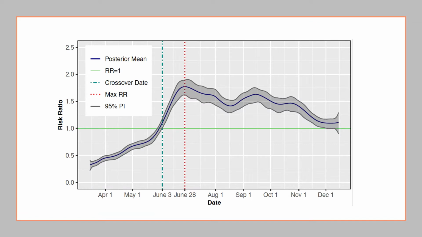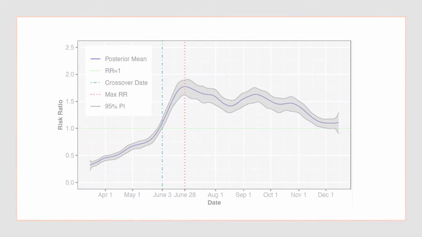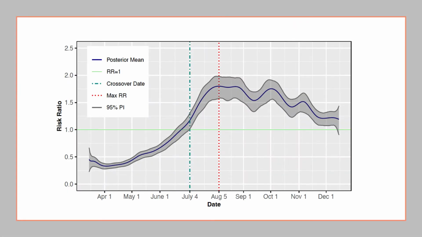For example, on June 28, 2020, infection rates were about 1.7 times higher in Republican-led states than Democrat-led states. Similarly, on August 5th, death rates were 1.8 times higher in states with Republican governors compared to states with Democratic governors, and this trend continued throughout the year.